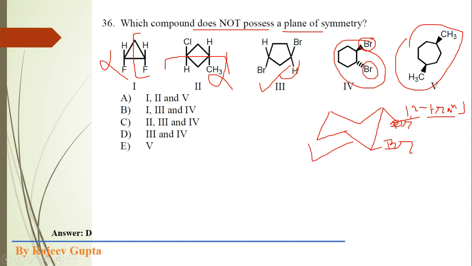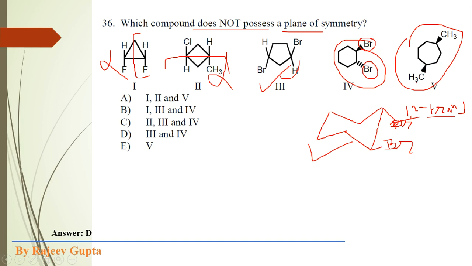So this is a correct option, which does not possess a plane of symmetry. Now check this molecule. Here 1, 2, 3, 4, 5, 6, 7, total 7 carbon atoms are present. So obviously this molecule will not contain a plane of symmetry.